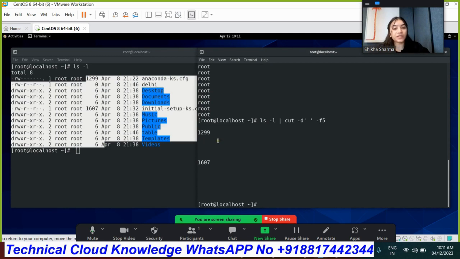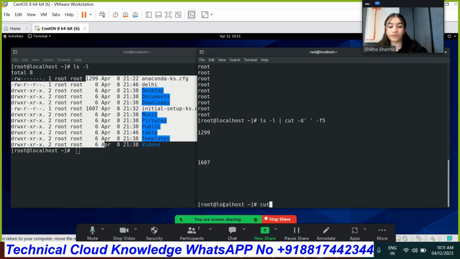So it has counted the space as well, but if there were no space, then we would get the correct output. Basically, with the cut command we can't do high-level cutting. It will give the output as it is. If there is some space, it will not work properly. So that's why we opt for the awk command.